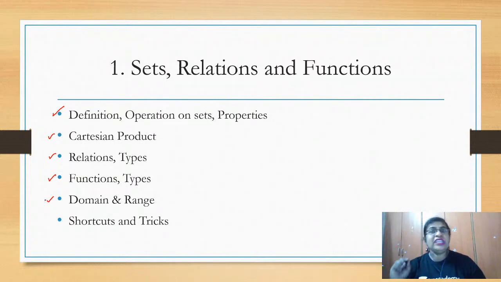Now, in every chapter, you will see there are 15 to 20 shortcuts. What you have to do is, as you go through the chapters, you should note the shortcuts and tricks. And wherever you look at a CET or KCET question, the idea should come to your mind: which shortcut will I apply? How will I proceed with the problem? And believe me, with these shortcuts, you will be managing to solve any question within 1 minute. So these are the shortcuts and tricks from every chapter.